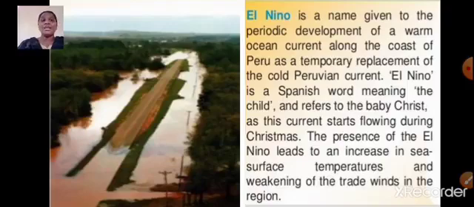The presence of the El Nino leads to an increase in sea surface temperature. So, due to El Nino, what happens? Yes, there is increase in the sea surface temperature and weakening of the trade winds in the region. So not only is there an increase in the sea surface temperature, but also a weakening of the trade winds in the region. Students, don't worry, we will be learning about El Nino in detail in this video.